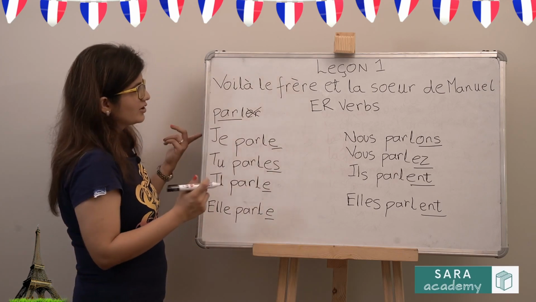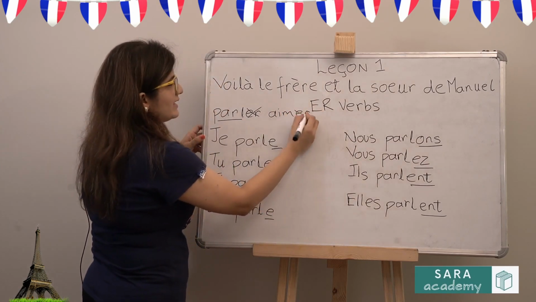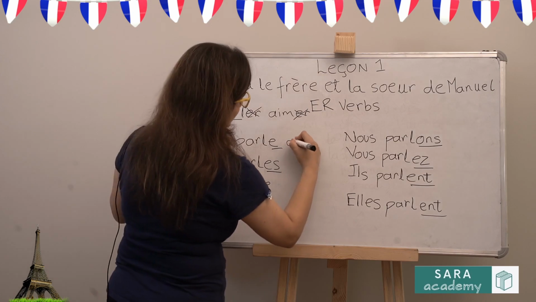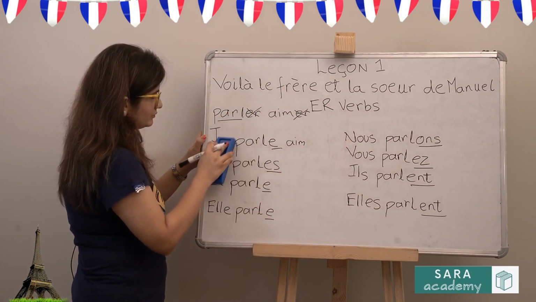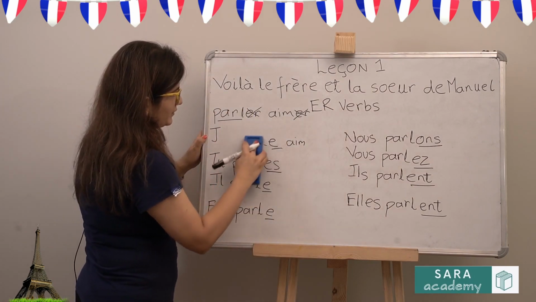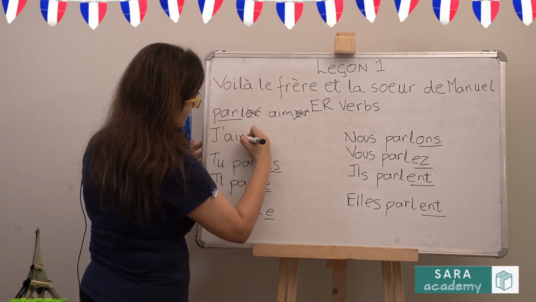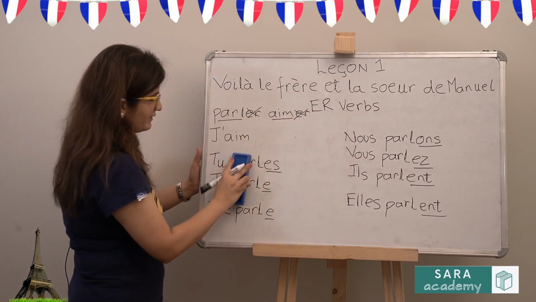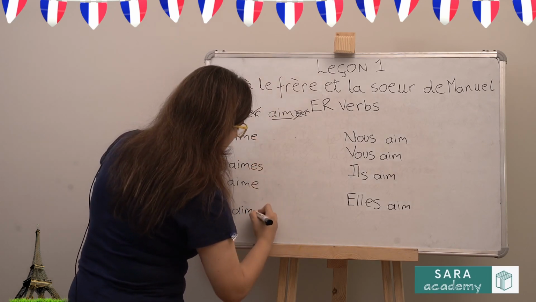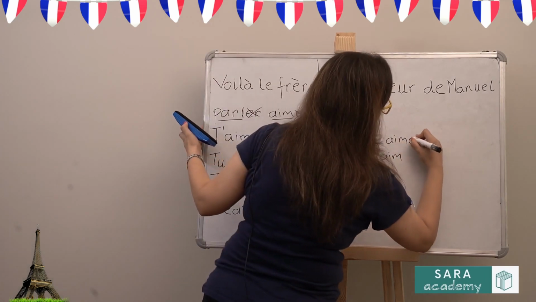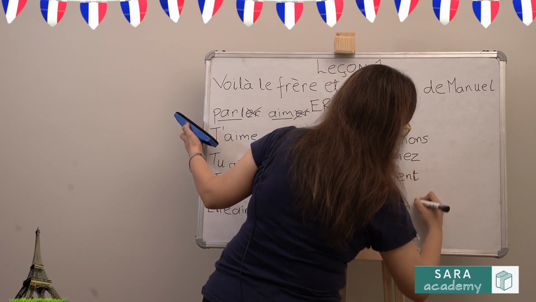So for example, let's take another verb which is aimer, to like. We will cancel the ER. So we are left with AIM. Now because this verb is starting with a vowel, this J will become an apostrophe. So it will be like this. We will write AIM everywhere. So E, ES, E, ONS, EZ, ENT, ENT.